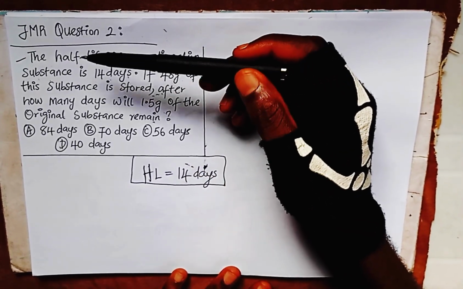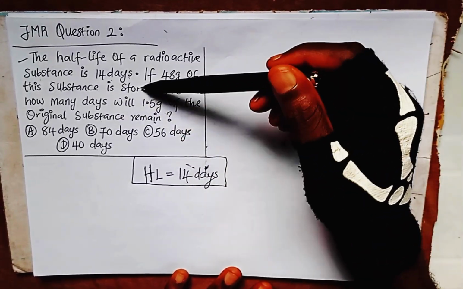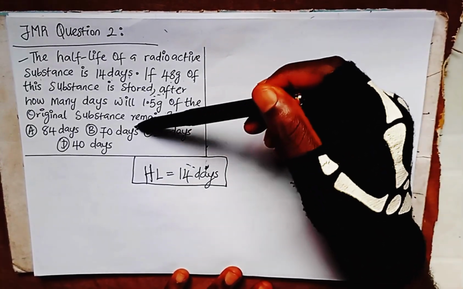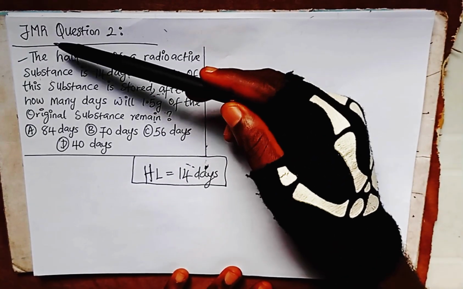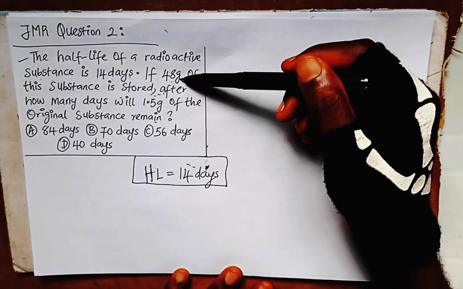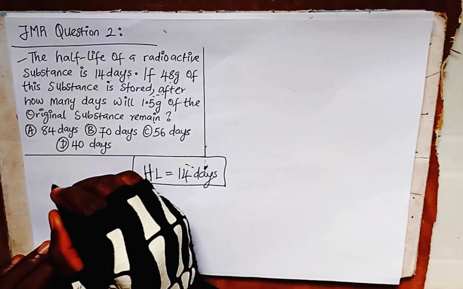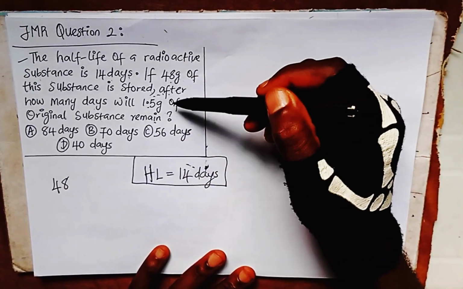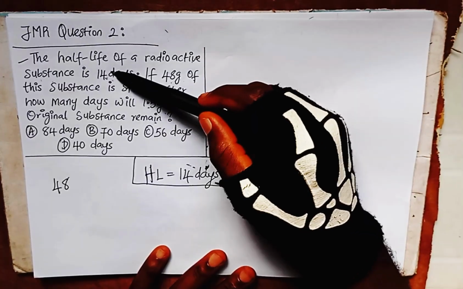Since they tell us that 48 grams of this substance is stored, after how many days will 1.5 grams of the original substance remain? And the question started with the half-life of a radioactive substance is 14 days. 14 days is the half-life. 48 grams is stored, and the half-life is 14 days, 1.5 grams.